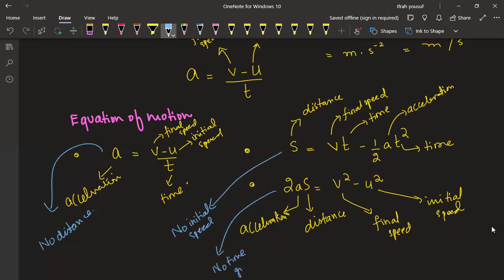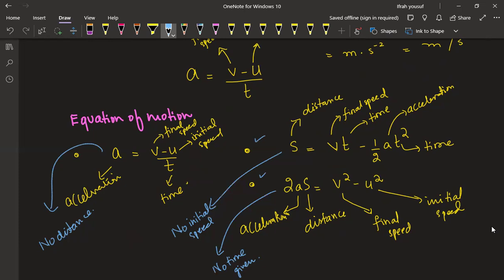So upon different scenarios, we are going to apply. If they ask us to find the acceleration and they have not given us the distance, we have to have the final speed and the initial speed. If they are asking to find the distance, we can find it from the second or third one.